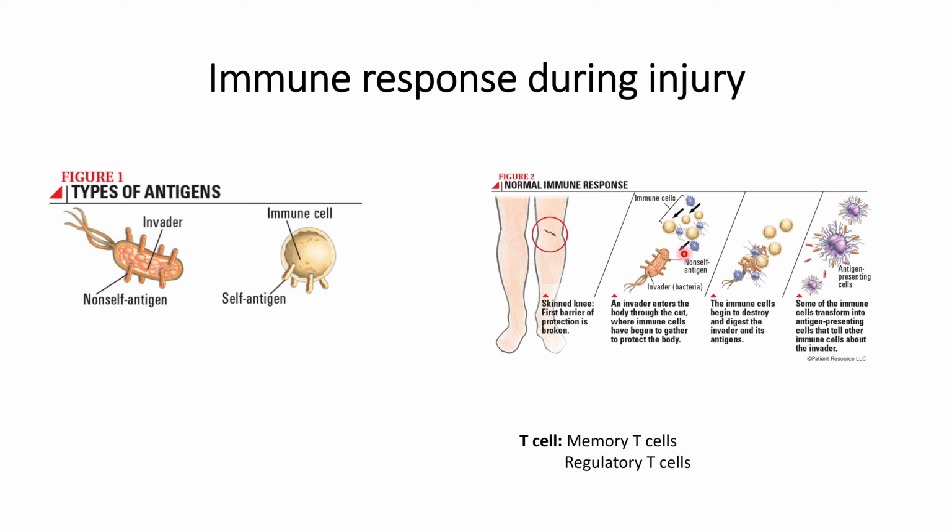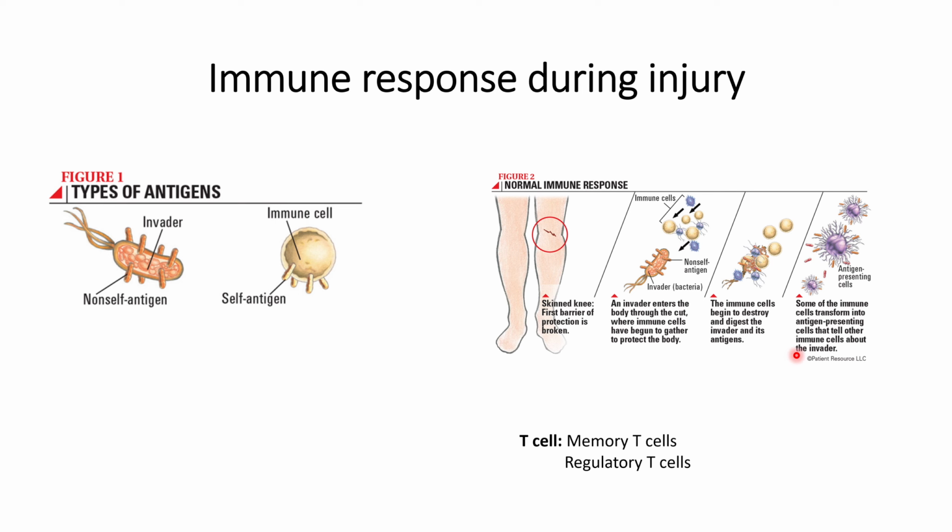So what happens when the cytokines are released by immune cells? The dendritic cells also come near the site of injury, and try to engulf this non-self antigen invader. During this process, the dendritic cells will convert themselves into mature dendritic cells or antigen presenting cells, and they will expose the non-self antigen to the other immune cells such as B cells and T cells.